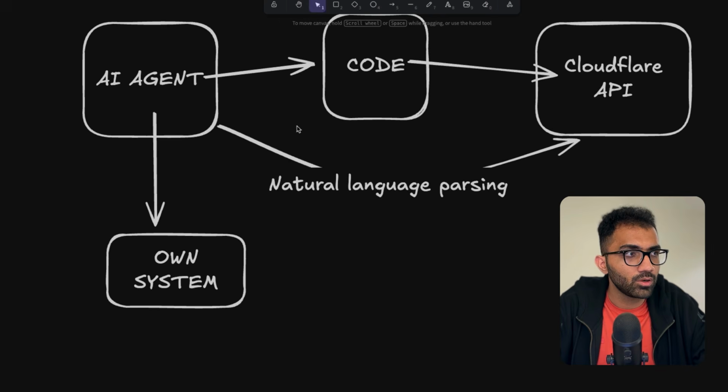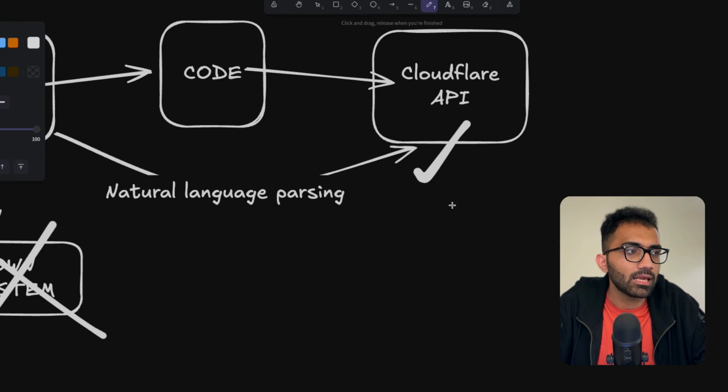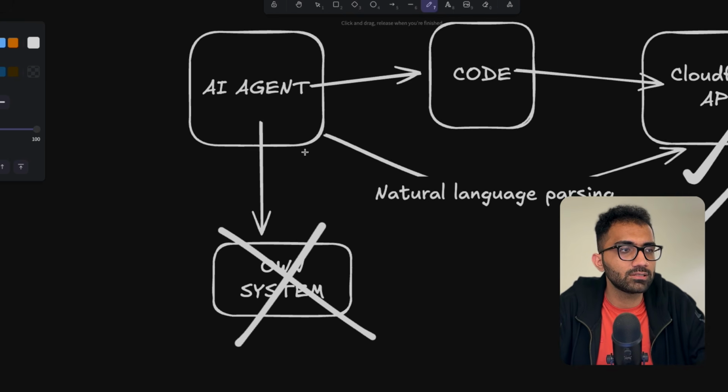This is not going to happen, primarily because of two reasons. First, of course, your own system does not have the data that Cloudflare has, right? You don't have the API spec available with you. And second, this also gives them the option to update the API anytime, right? If they want to make an API spec change or whatever, they can just do it easily over here, and there is no synchronization or file updates that you need to do on your end.